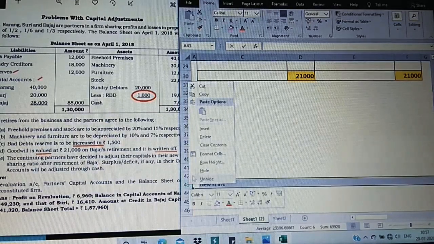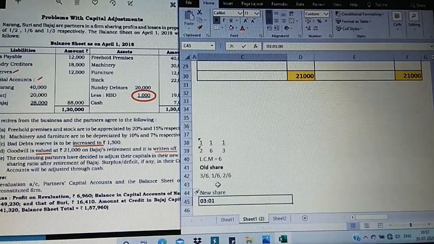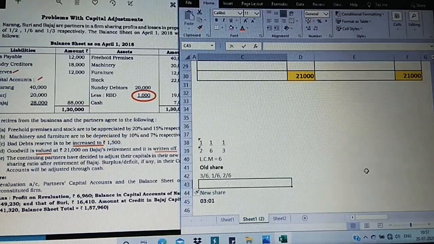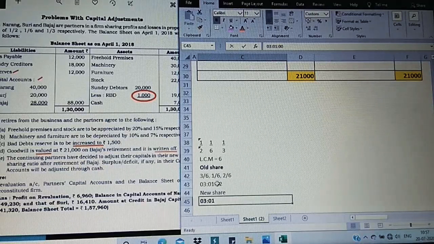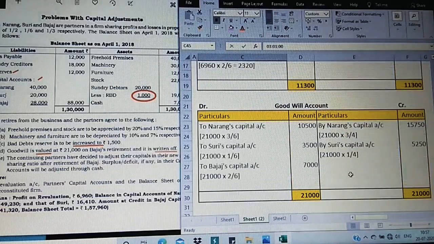Let me insert here and show only the numerators. The numerators are 3:1:2, right? Now observing this, if I remove Bajaj, 3:1 is the new share. That is the remaining partners' new share is 3:1. So 3/4, the total is 4.